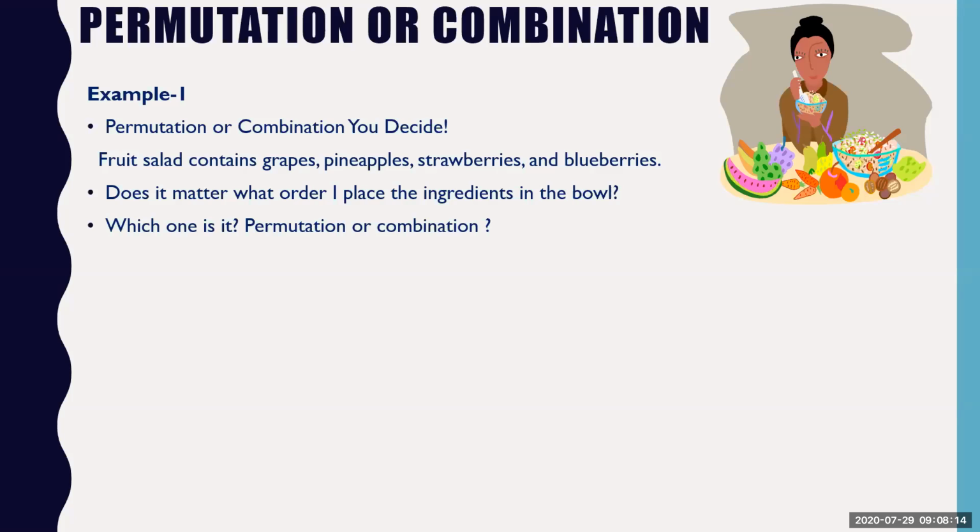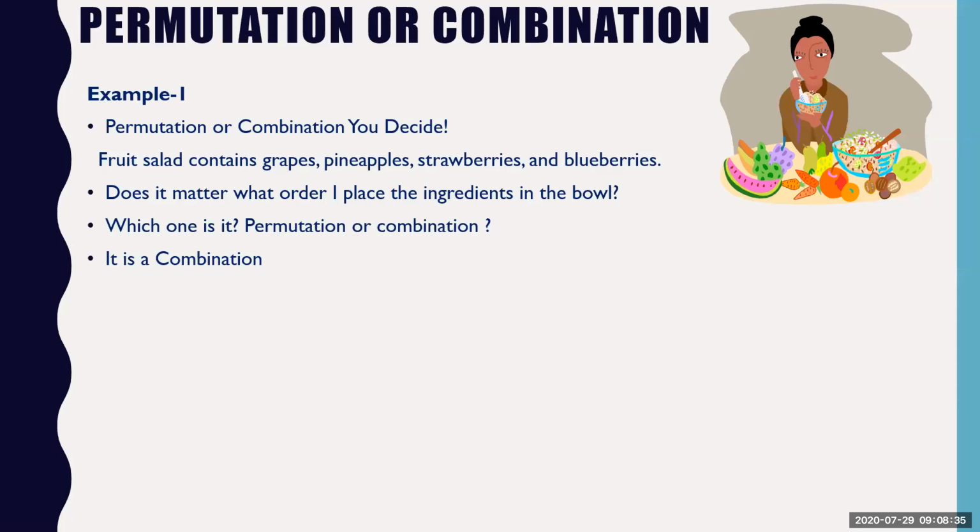So which one is this? Now we have one hint, that the order of the elements is not important for me. So if order is not important, what kind of problem are you dealing with? Permutation or combination? It's a combination.